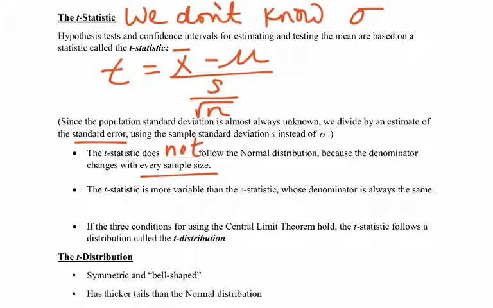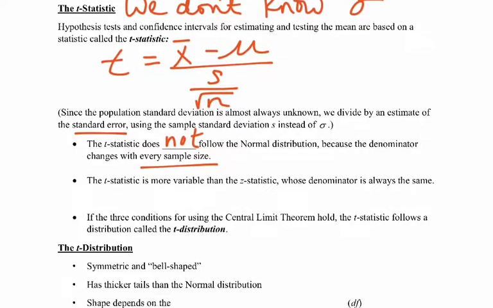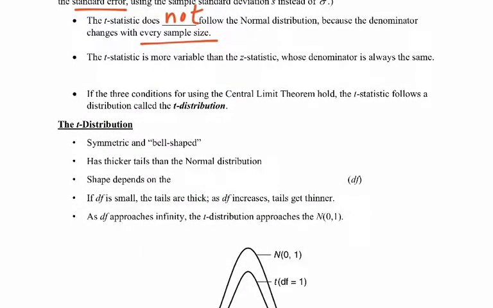The t-statistic is generally more variable than the z-statistic. So back when we talked about normal distribution and we worked with a z-score, we were talking about the z-statistic. The t-statistic always has a lot more variability to it than the z-statistic did. If the conditions for the central limit theorem hold, then the t-statistic follows what's called a t-distribution, and that's what we're going to work with most of the time.